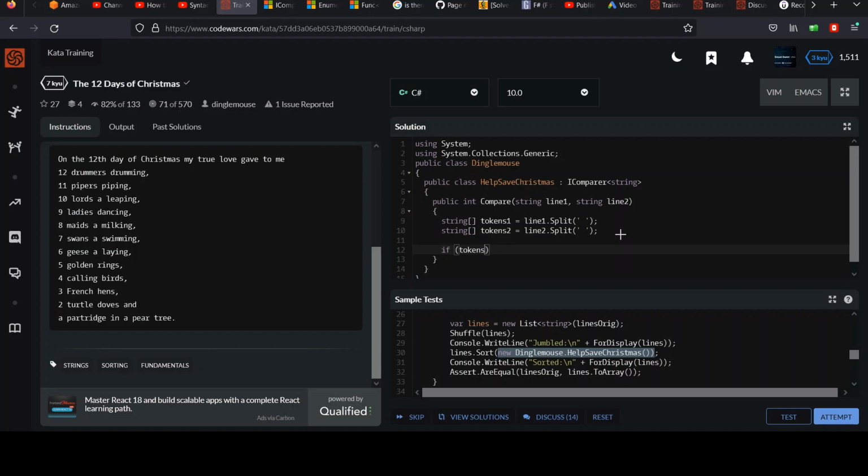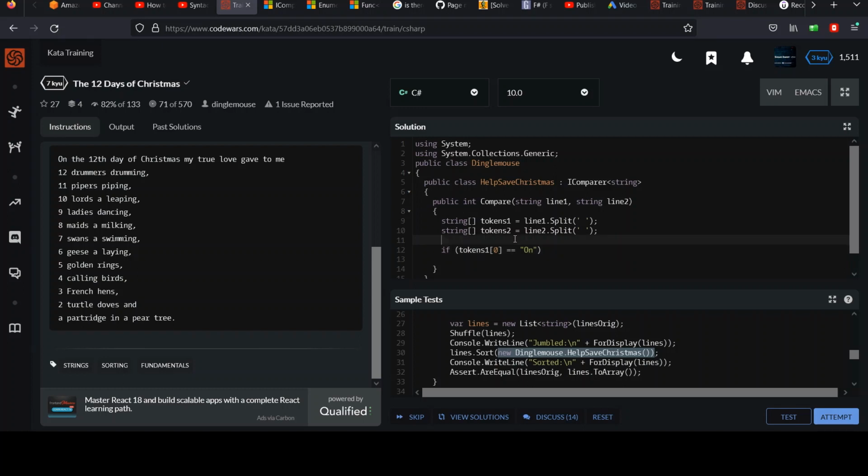If tokens1 at element 0, that means just the first word, because that's the one I care about. I don't care about the rest of the sentence. If that equals on, right, you can see I need numbers for these ones that don't have numbers. So hopefully it's clear that this one on should be 13, and that's kind of in pattern with the numbers here, 13, 12, 11, 10, 9, 8, 7, 6, 5, 4, 3, 2. And you may have guessed I'm going to call this one 1 if it starts with the letter A.